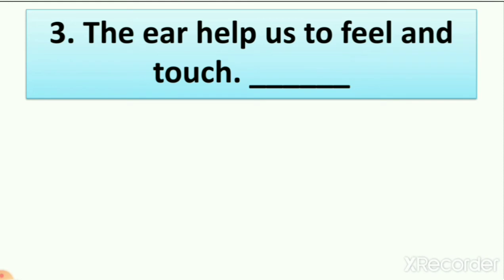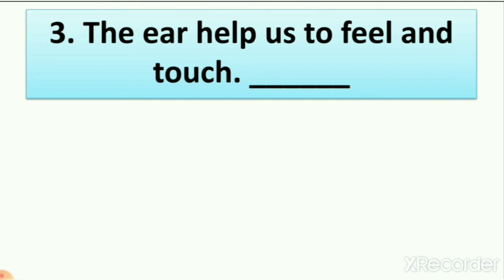Number 3. The ear helps us to feel and touch. Now when we learn about sense organs, we learn about senses also. That we have five senses, right? Which are the sense of smell, sense of hearing, sense of sight, it means you can see things, sense of taste and sense of touch.